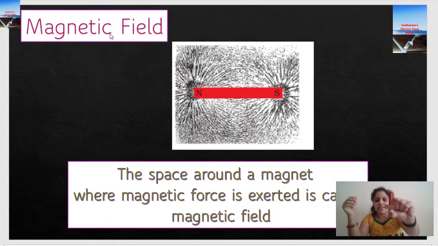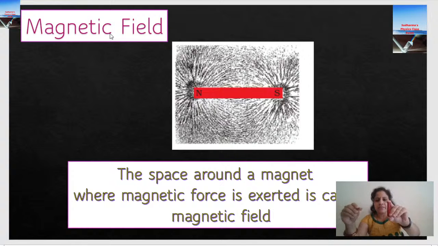You can see it is sticking here. If I bring it here, I can feel this magnetic material is getting attracted towards this bar magnet. I'm bringing it away, so still I can feel that force.